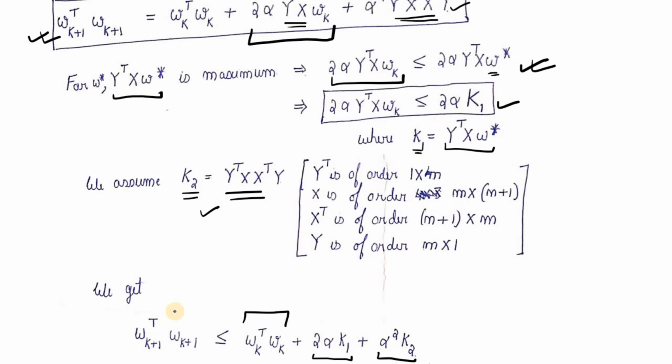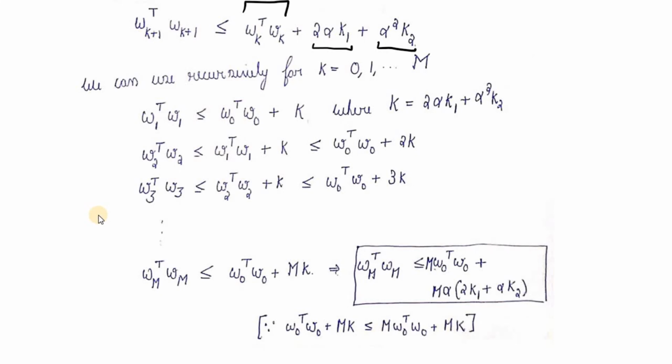We will now recursively solve for all the values of k, 0, 1 till m. On doing so, we first put the value of k equal to 0. We get something like W1 transpose W1. This is a value of 0 attained over here. That's why we get W0 transpose W0.